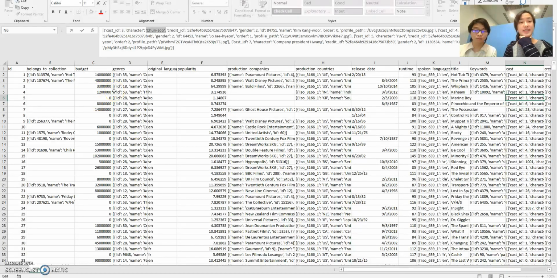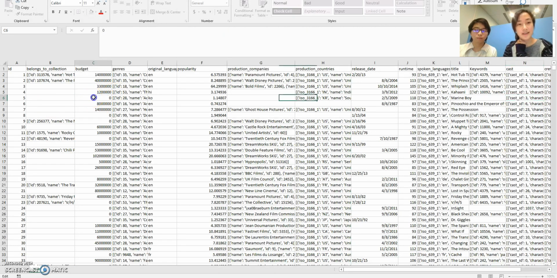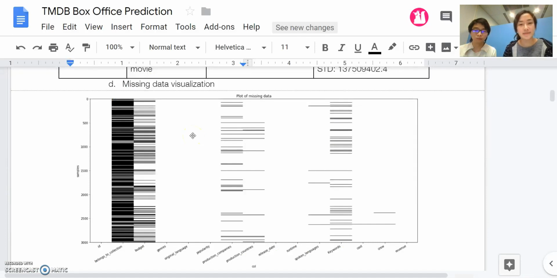So here is the given dataset, and as you can see, it's pretty messy. Some of it is in integer, some is in string, and some is in a list of dictionary. And here is the visualization of our missing data. As you can see, some columns are missing quite a lot, like belongs to collection or the budget. And we are going to talk about how we are going to deal with these.